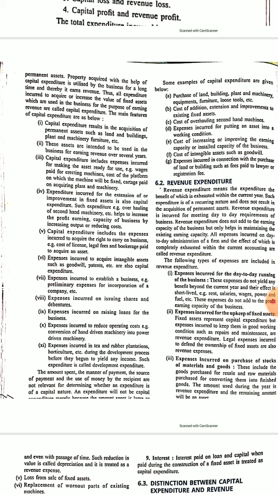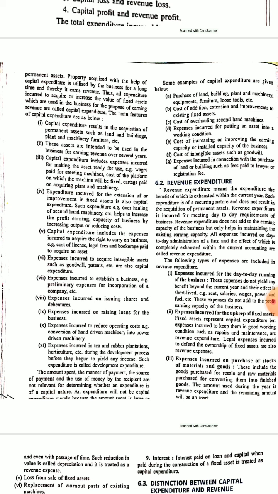When some expenditure is incurred in order to increase the productivity of the land, then it is supposed to be of a capital nature. So these are all the main features, and the main thing is time. On the basis of time we divide it.